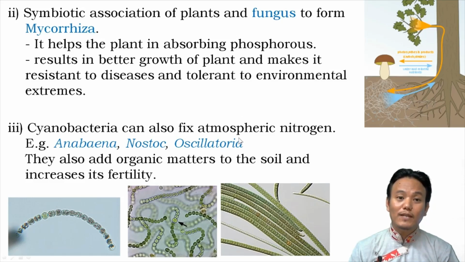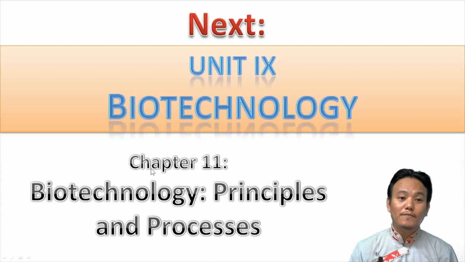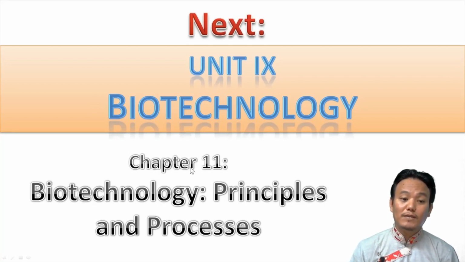So under biofertilizers, you can give examples of nitrogen fixing bacteria, you can give examples of fungus, and then you can give examples of cyanobacteria. So these are biofertilizers. And with that, we have come to the end of this chapter, that is microbes in human welfare. In the next video, we will start the new unit on biotechnology, that is unit number 9. And we will start chapter number 11 of unit 9, that is biotechnology, its principles and processes.